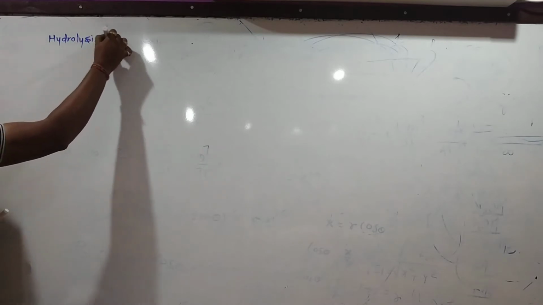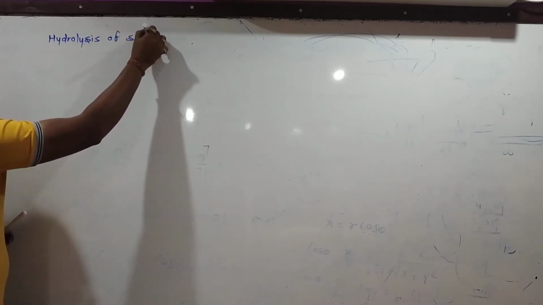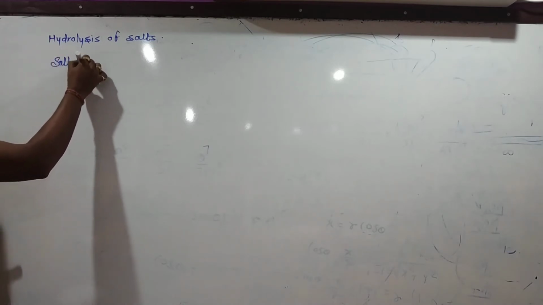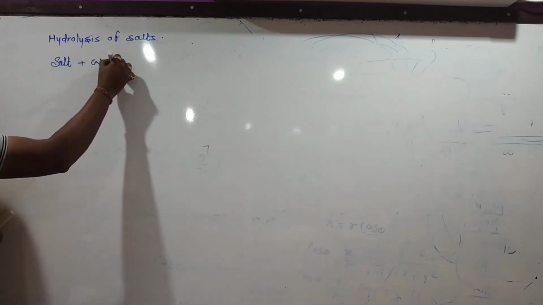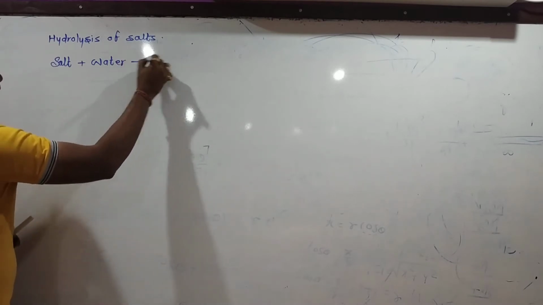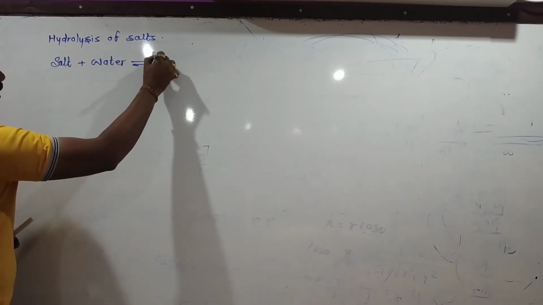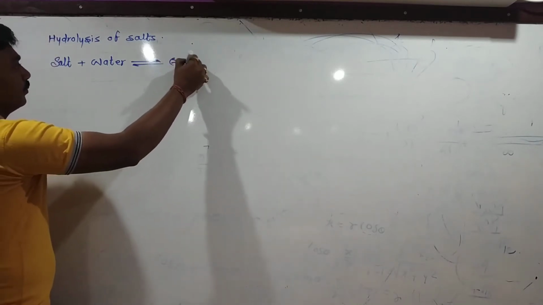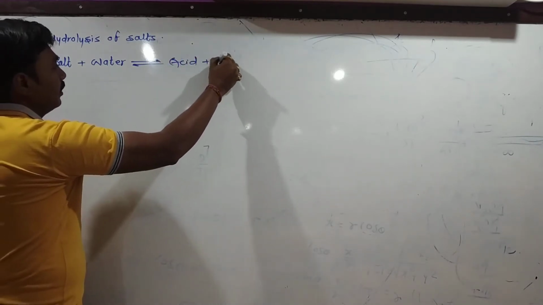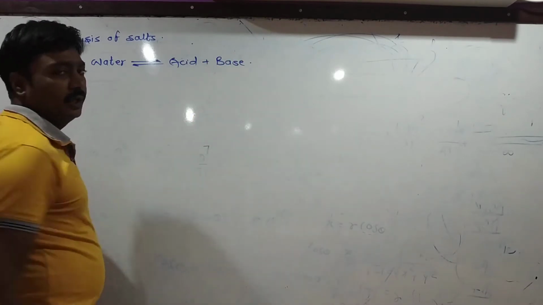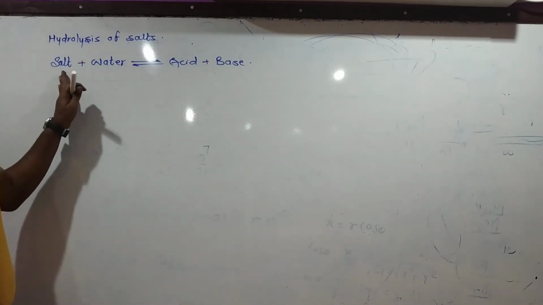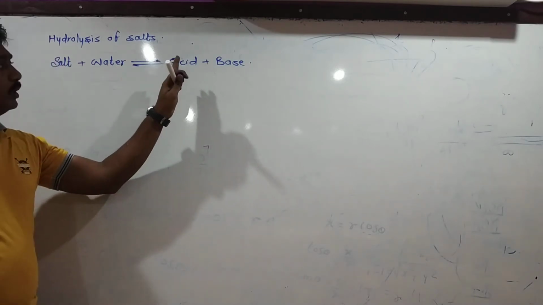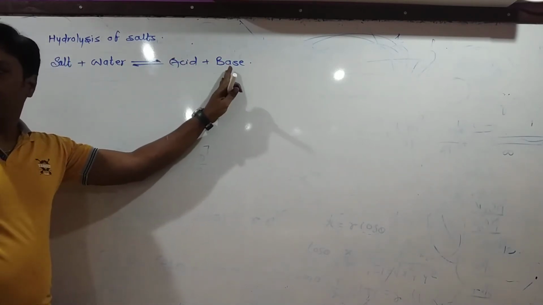Hydrolysis of salt is the reaction between salt and water to produce acidity or basicity into the solution. When salt is hydrolyzed, that is, salt is reacted with water, it produces the corresponding acid and corresponding base.